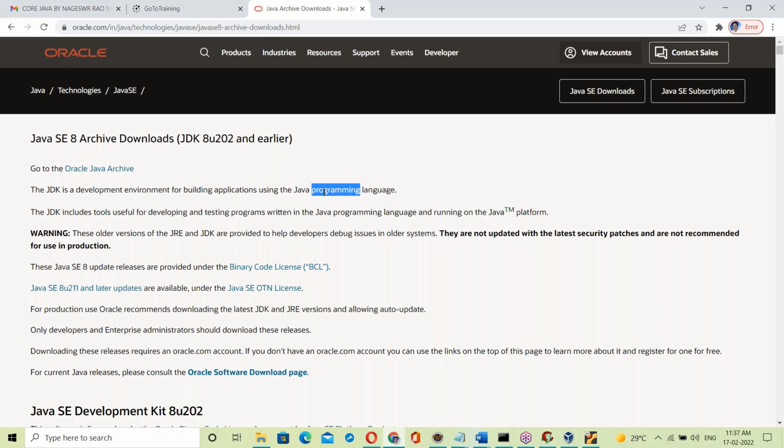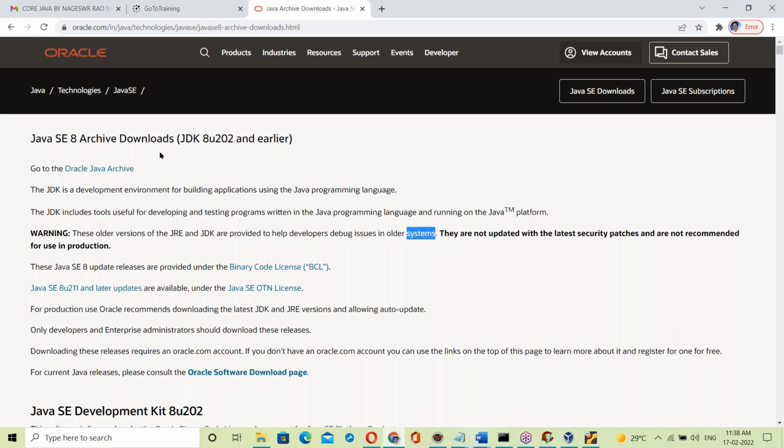I'll share the software to your Gmail: the JDK software, Eclipse, and your class document. Everything I'll share to your Gmail. Don't worry, I will do everything for you. Just follow my instructions, and you'll become an expert. By the time you finish the course, I will train you to the level of a minimum of 3 to 4 years of experience.